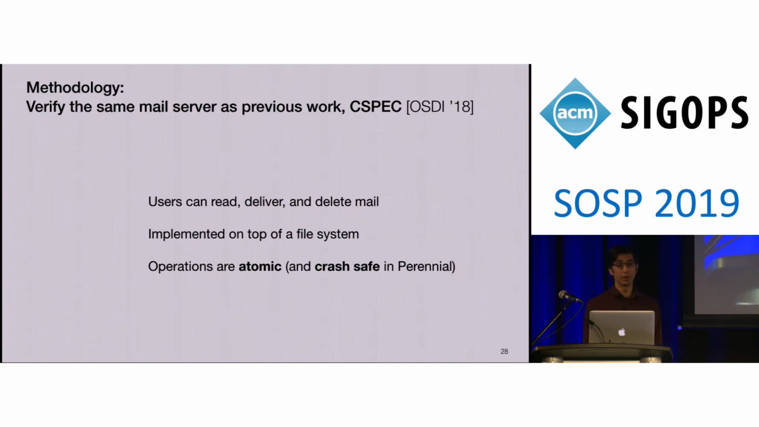The mail servers are implemented on top of a file system, and they use some interesting techniques, including lock-free atomic file operations. In particular, delivers execute concurrently with all the other operations in the system without locks. In both of these systems, we proved that the operations are atomic, but in Perennial, we also proved that they are crash safe. That means that when you deliver mail, if the system crashes in the middle of delivery, it's either all delivered or none of it is. And if delivery returns, your mail is guaranteed to be durable.